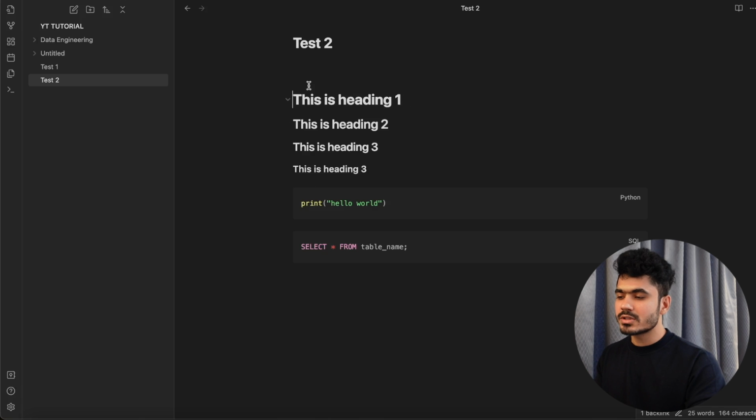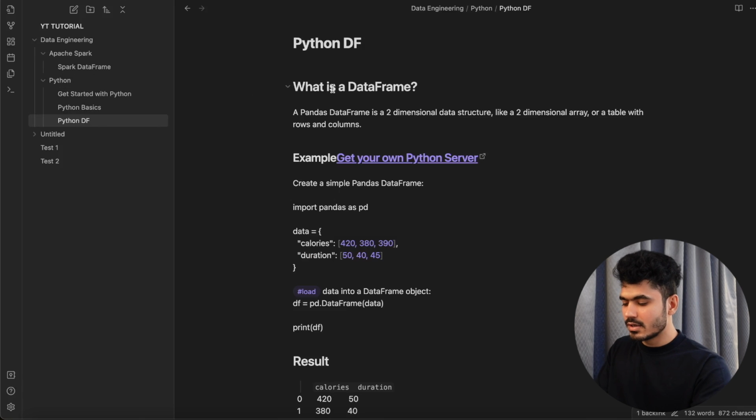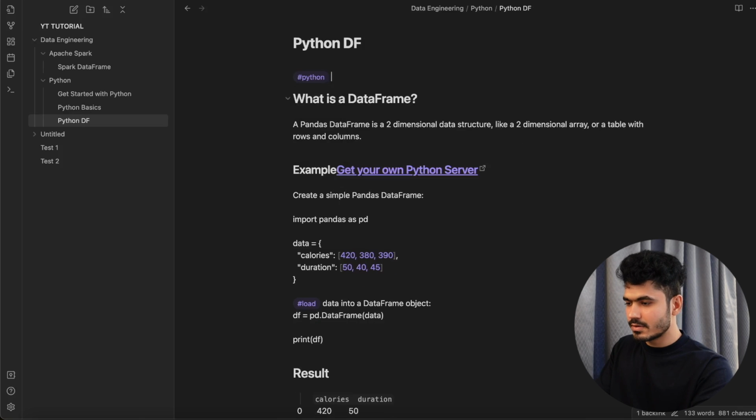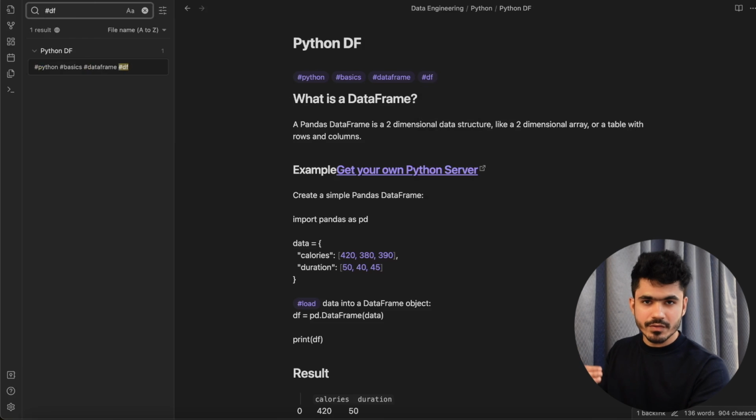One more thing that you can do is also add hashtags like this. Okay, hashtag SQL, hashtag Python, or hashtag data frame, right? If I do it here in my actual notes, such as this is let's say Python basics on data frame, or df, like this. And if I want to search them, I can easily do it by searching df. Okay, so I will be able to find that document.